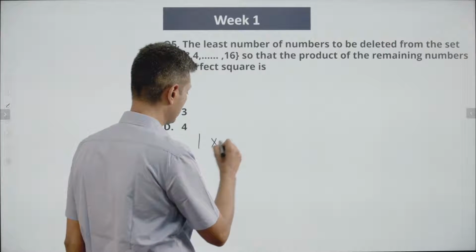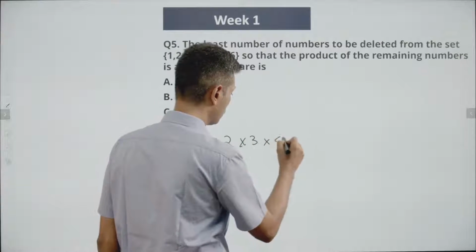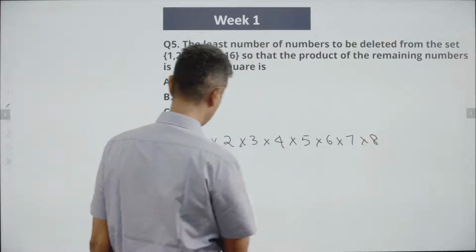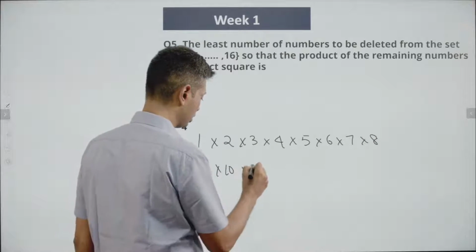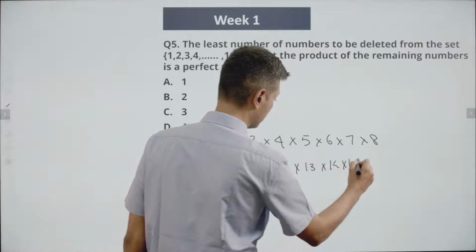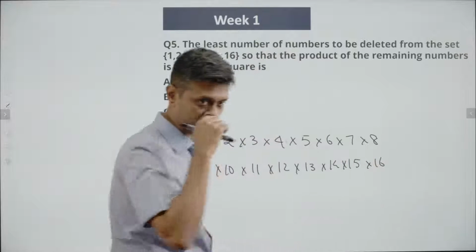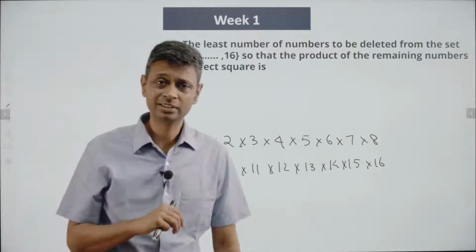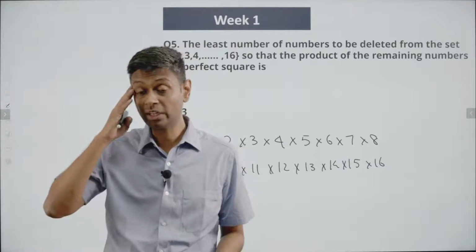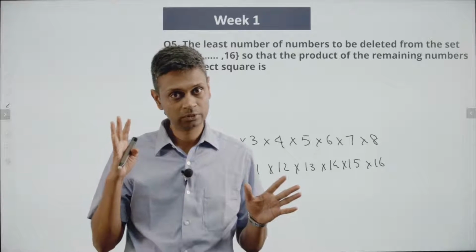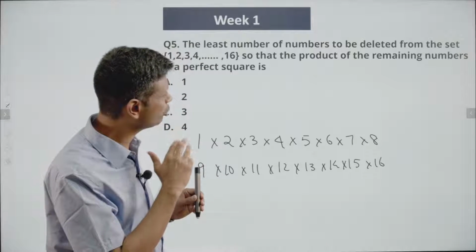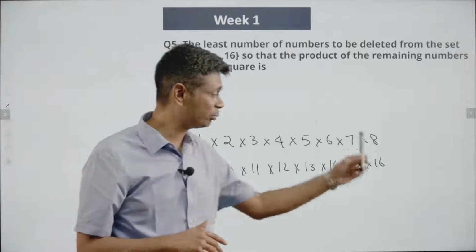I'm going to think about 1 into 2 into 3 into 4 into 5 into 6 into 7 into 8 into 9 into 10 into 11 into 12 into 13 into 14 into 15 into 16. Right? Now I'm going to think about numbers assuming this is the perfect square. If you remove some number, I want to think whether it will continue to be a perfect square. And so I want to remove some numbers. What is the least number of numbers to be deleted in order for the product to be a perfect square?